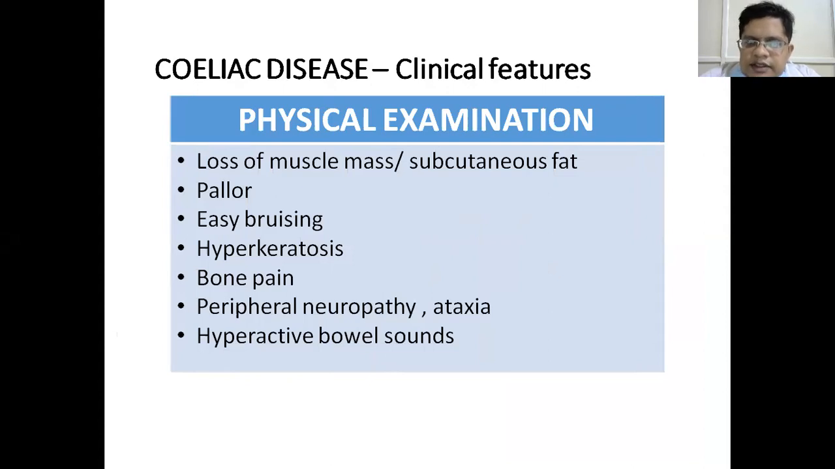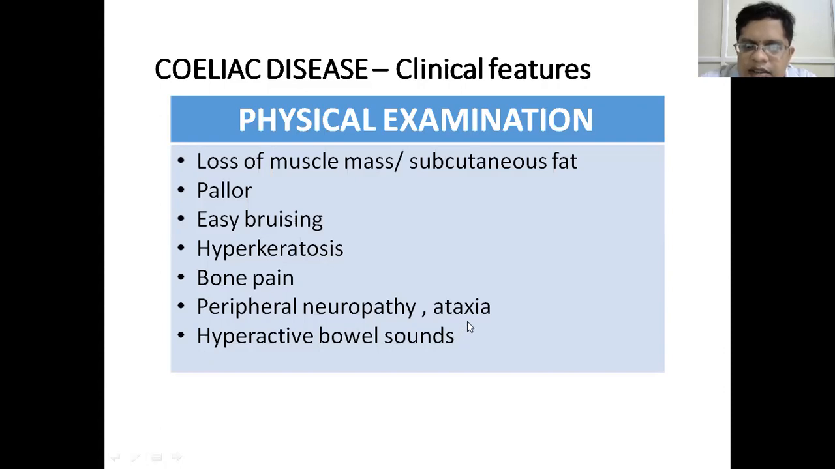So clinical features. The common complaint will be failure to thrive or delayed growth, or delay in attaining puberty, or short stature. There may be loss of muscle mass and subcutaneous fat. Patient may have anemia, so pallor is evident. There is loss of fat soluble as well as water soluble vitamins. So vitamin K deficiency leads to easy bruising. Vitamin A deficiency leads to hyperkeratosis. Similarly, there may be bone pains because of decreased calcium.